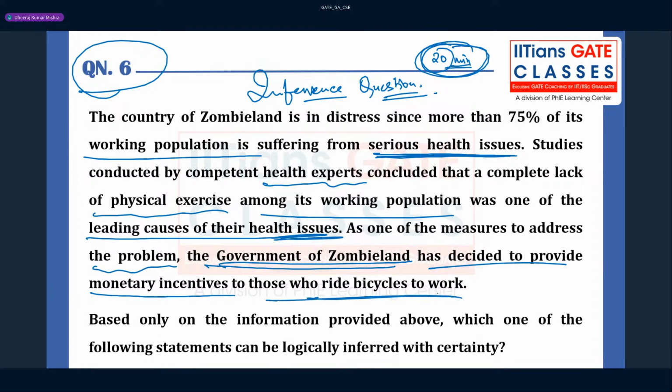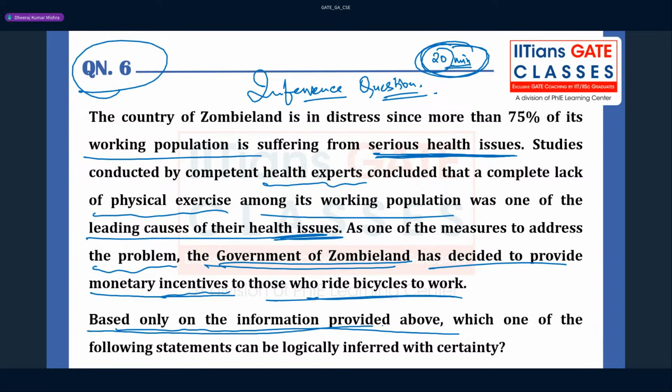So that bicycle will be there. If people go to office with bicycle, some kind of physical exercise might happen. So the government of Jubiland has decided to provide monetary incentives, some money, to those who ride bicycle to work. Okay, so based only on the information provided above,